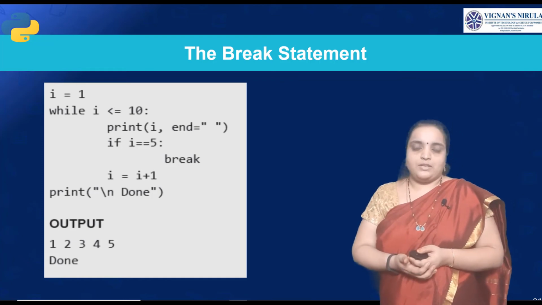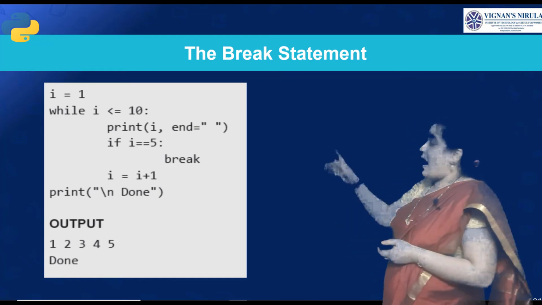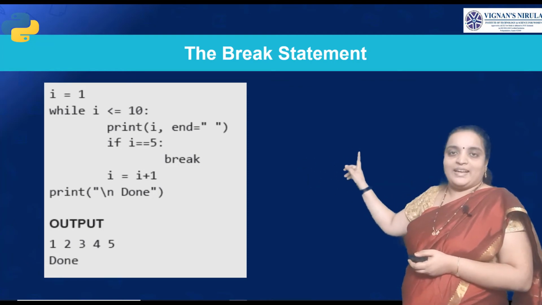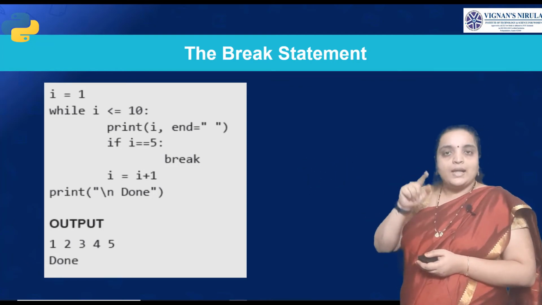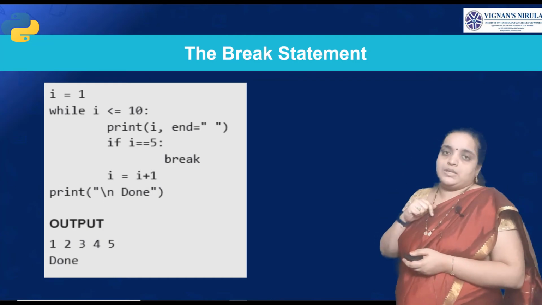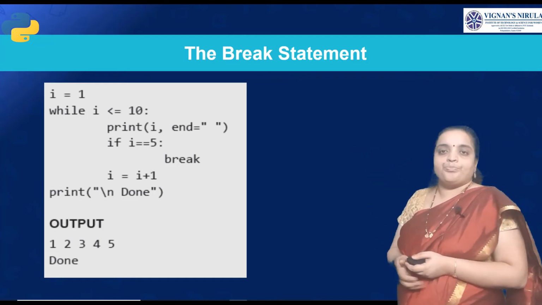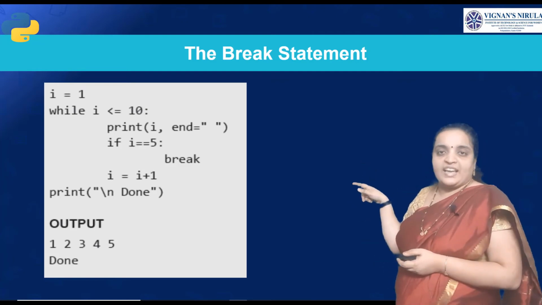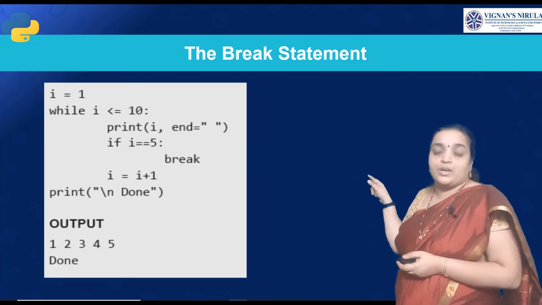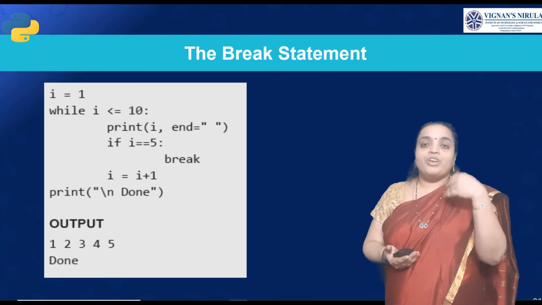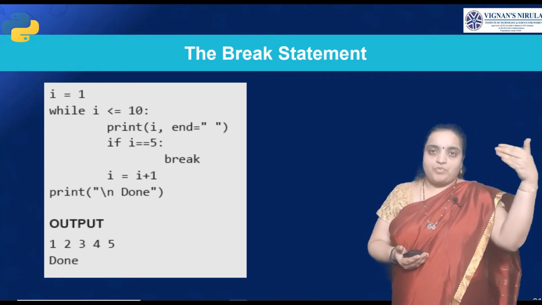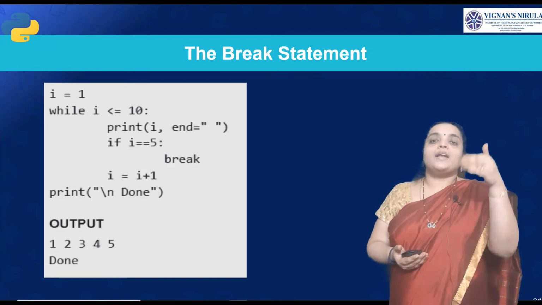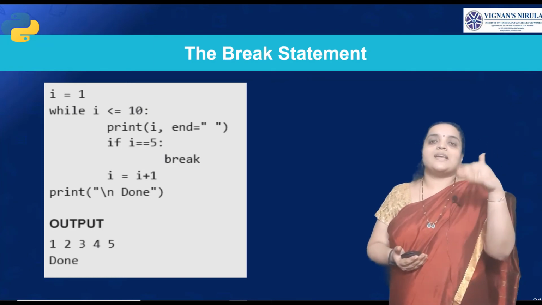Let us see the break statement with an example. Here, i is equal to 1, while i less than or equal to 10: 1 less than or equal to 10, yes, it is true. Print i means 1 is printed. Then next you are checking a condition: if i equal to 5, break. Actually i would go from 1 to 10, but you are breaking this loop at a particular condition, that is at 5.